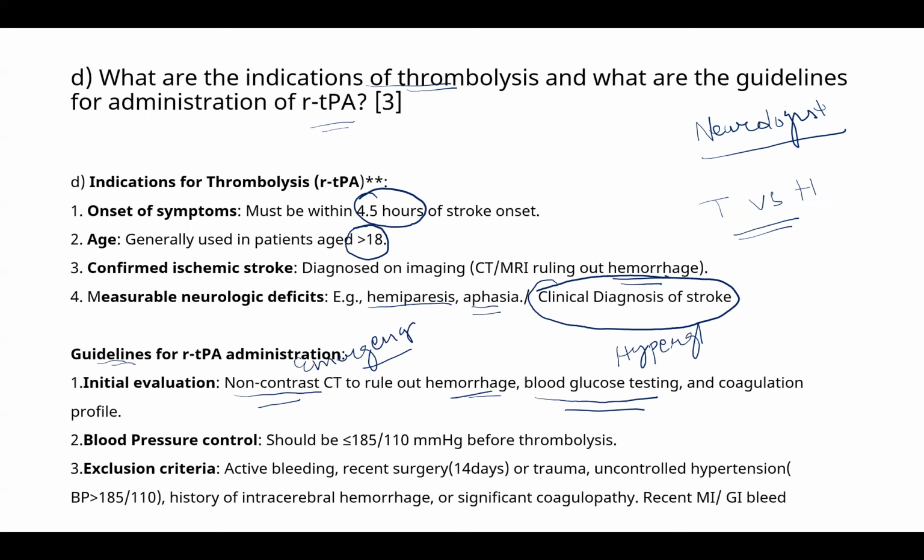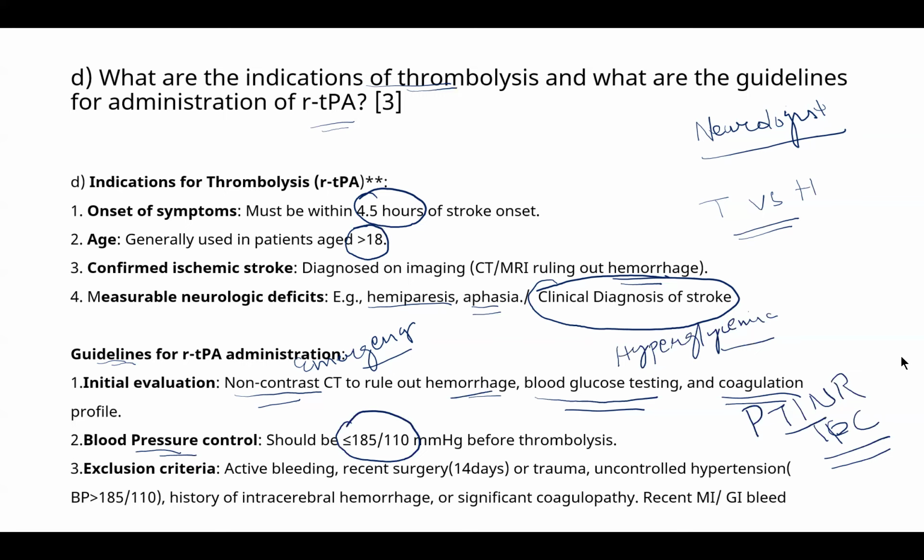So check the sugars and correct it, and check the coagulation profile. Check whether the PT/INR of the patient is normal, platelet count, and other tests. Then you have to control the blood pressure. It must be less than 185/110 mmHg.